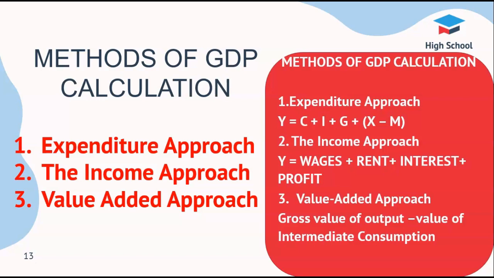Equation: Y equals C plus I plus G plus X minus M. Income approach. This method looks at GDP from the perspective of the earnings of the men and women who are involved in producing the goods and services. Y equals wages plus rent plus interest plus profit.